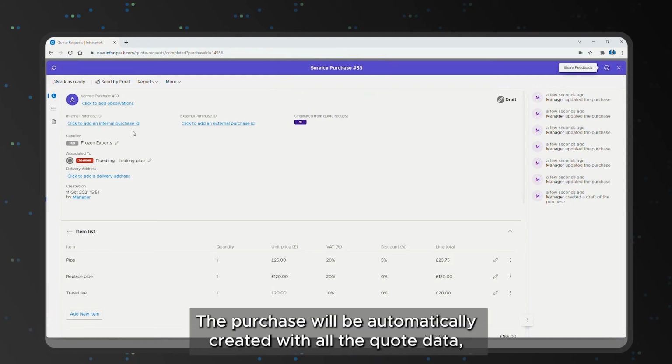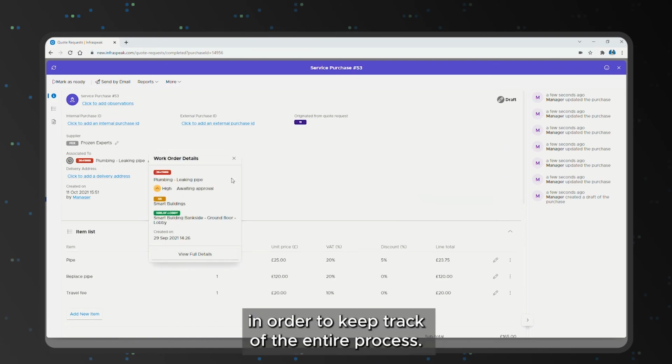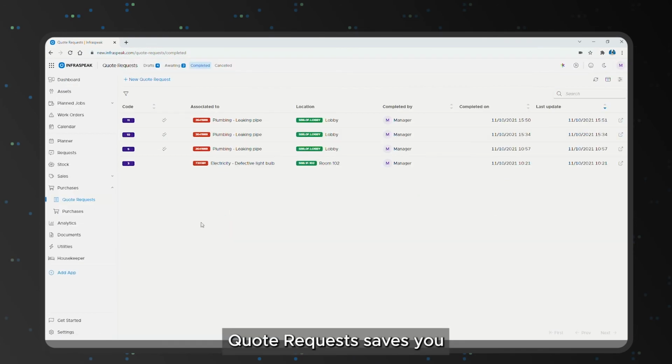The purchase will be automatically created with all the quote data, and both are connected to the work order in order to keep track of the entire process. Quote request saves you both time and trouble as purchasing becomes faster, smarter, and easier.